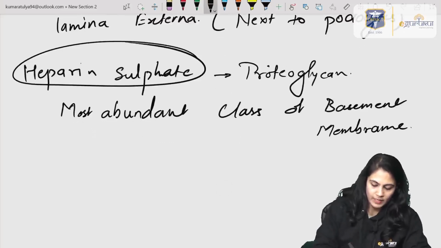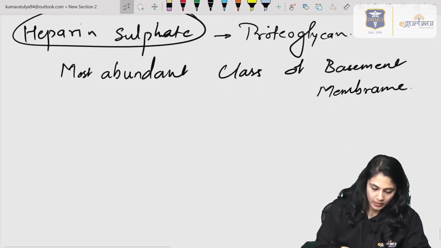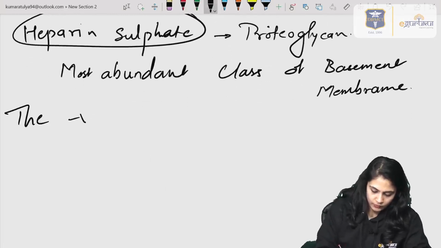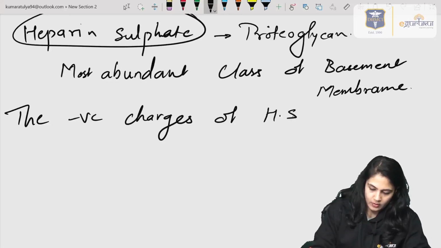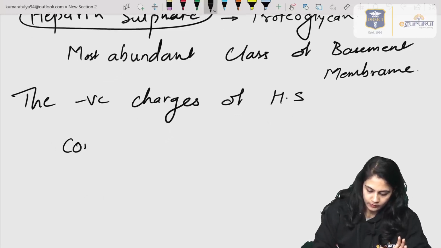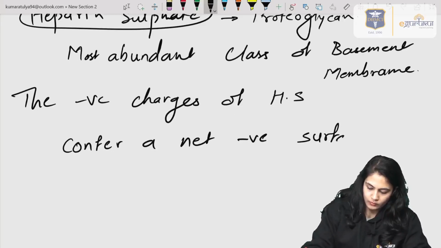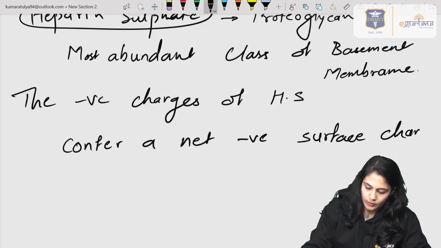Now, what is the benefit of having this on the basement membrane? The negative charges of heparan sulfate confer a net negative surface charge to the basement membrane.